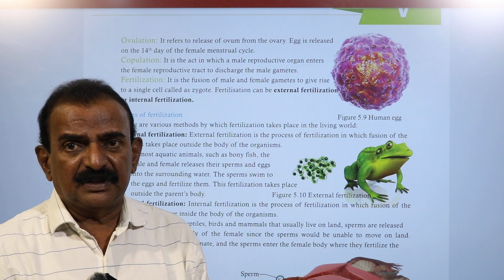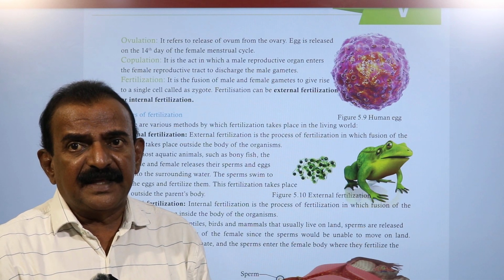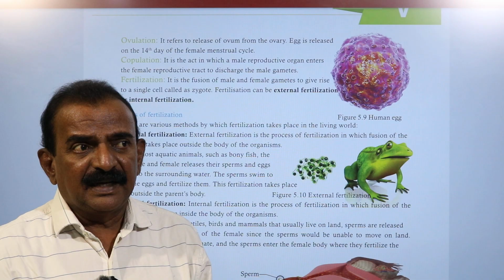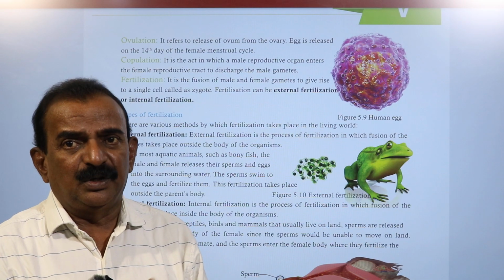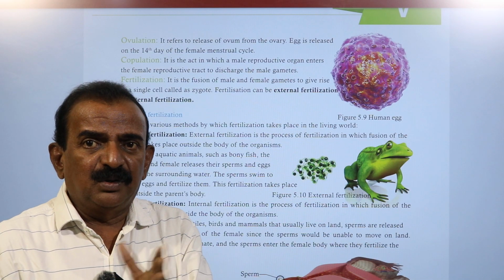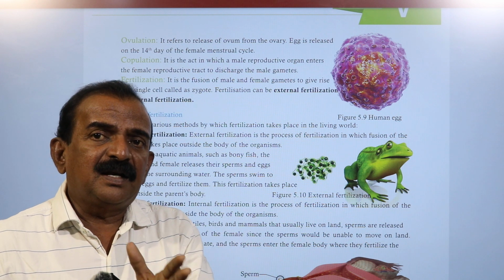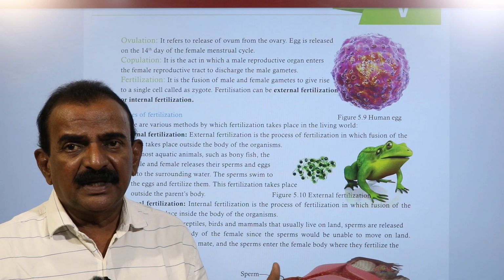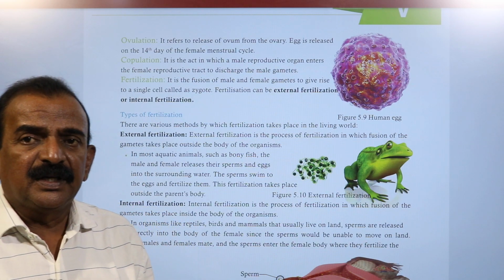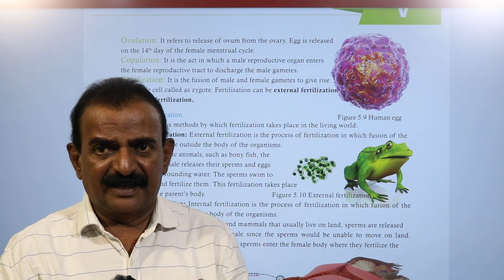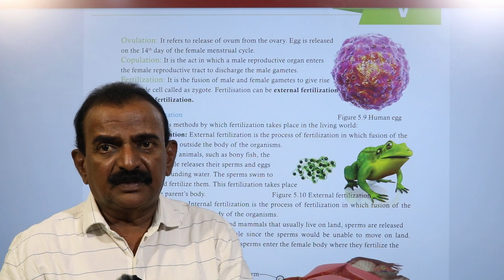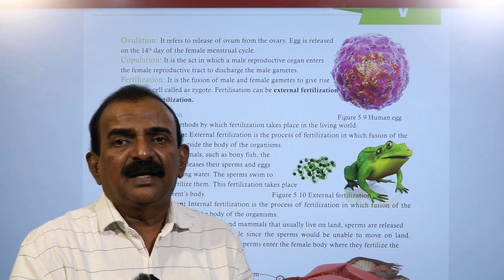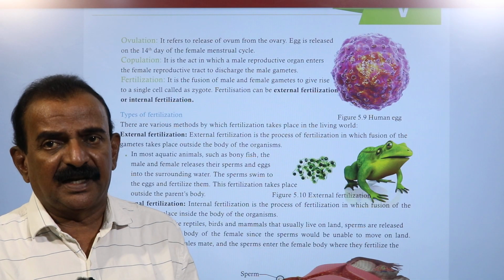These sperms move in the body of the female and enter the uterus, and through the uterus they travel to the fallopian tubes. In the fallopian tubes, if an egg is present and a sperm fuses with the egg cell, that process is called fertilization.